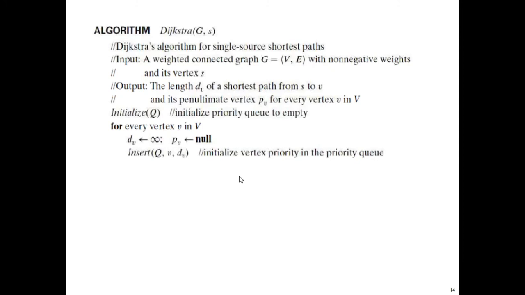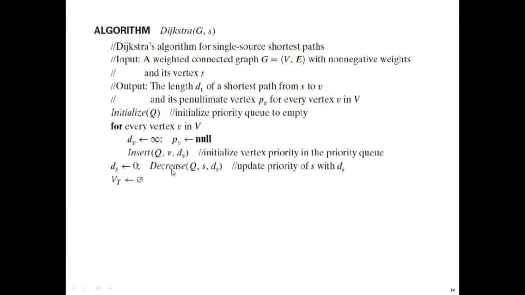Now, what is the next thing I am doing? I am changing the distance to the source vertex to 0. That is the part I should write. So this is the source vertex I have given as the input. The algorithm is accepting G and S, where G is the graph and S is the source vertex. So distance to the source vertex is 0, and decrease Q, s, ds. The decrease function is just doing the update operation.